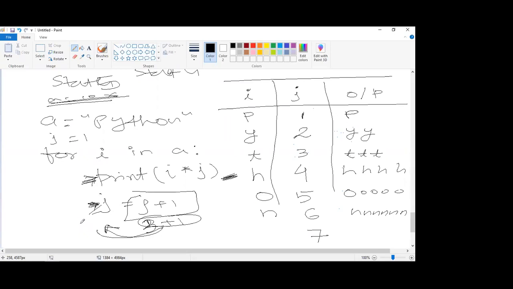Another thing. After A, you have written a colon. What does that colon indicate? It tells that after this, you are starting a block of statements which will be inside the for loop. So wherever, let's say you are writing an if statement, after writing the if statement condition you write a colon. After writing a for statement, you write a colon.